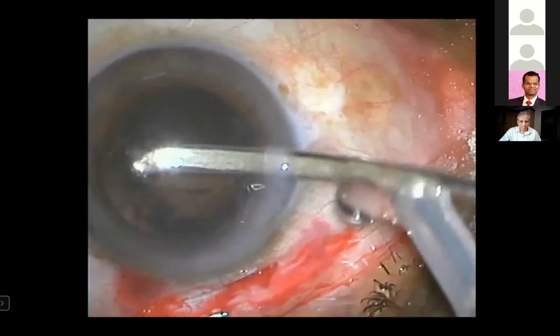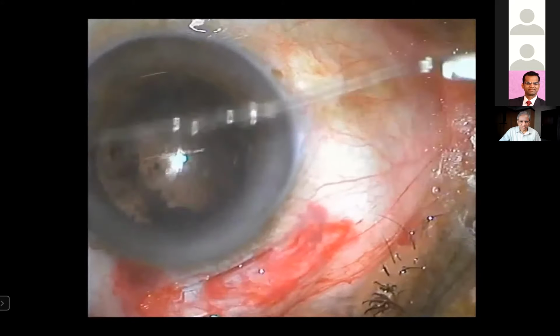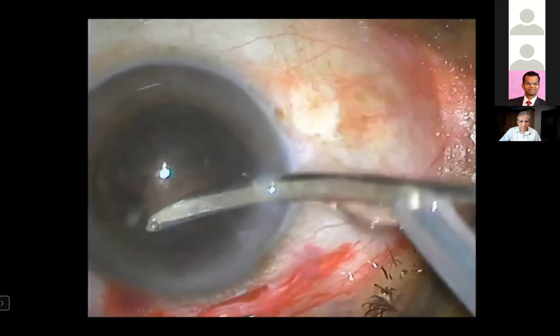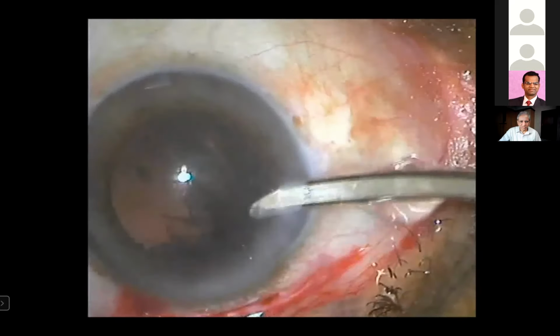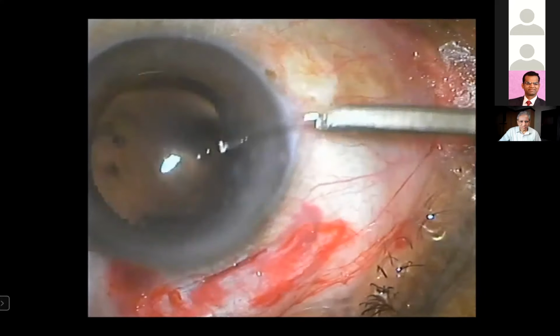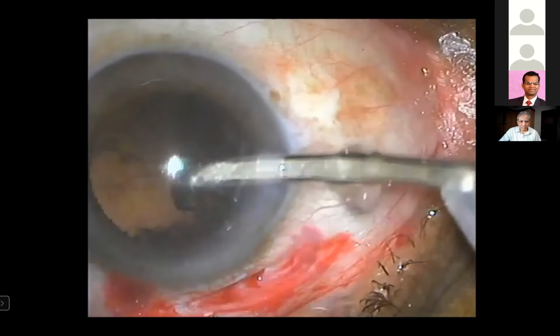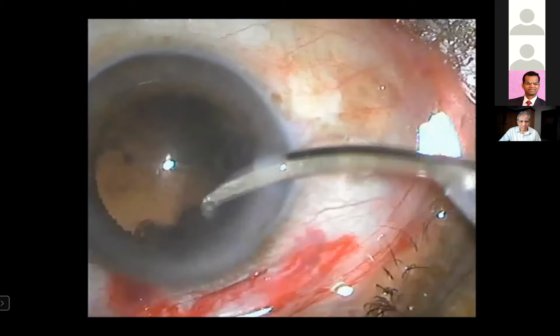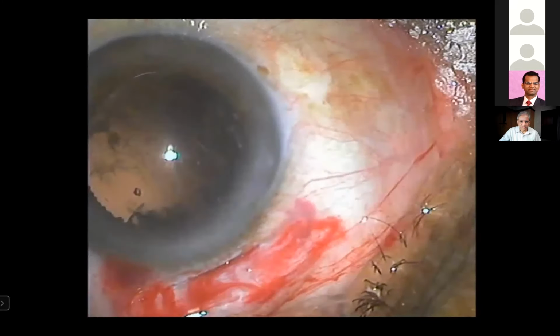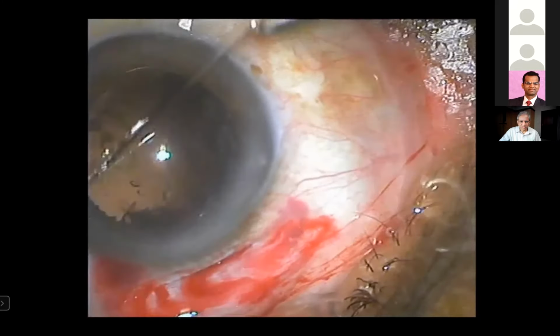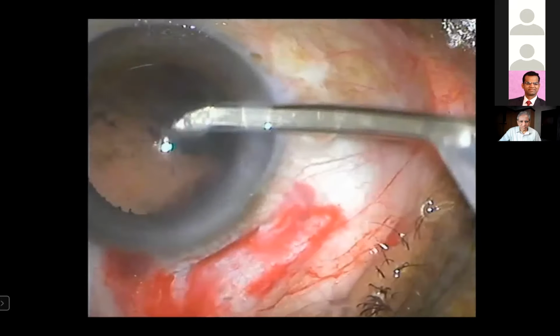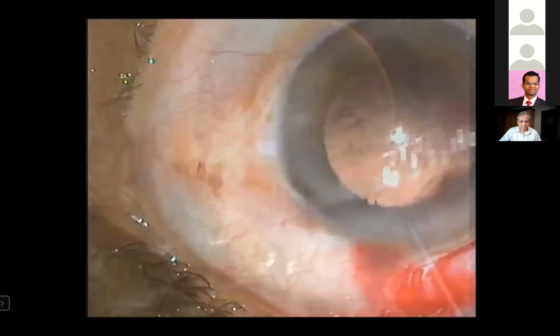Before this, the prerequisites are a good and adequate sclerocorneal tunnel, and cortical cleaving hydrodissection, which is very important, so that the nucleus and the epinucleus are delivered in total. And once that is done, the cortical wash becomes easy, and the next step is the insertion of the intraocular lens. Now I'll just show you a few other steps also.